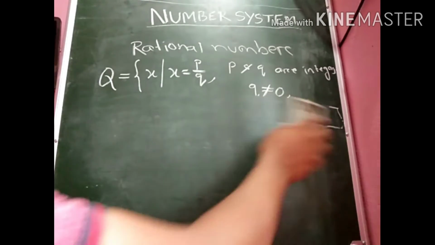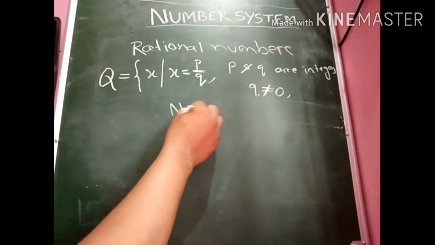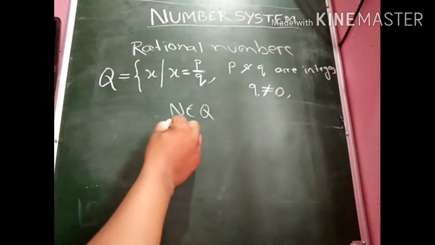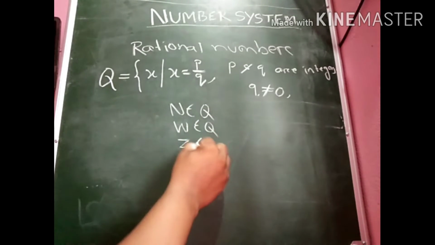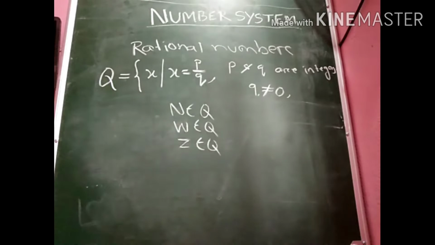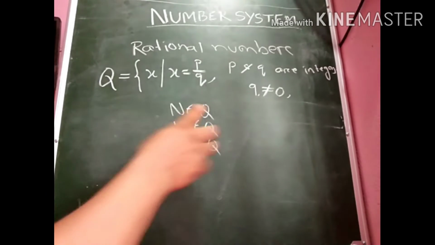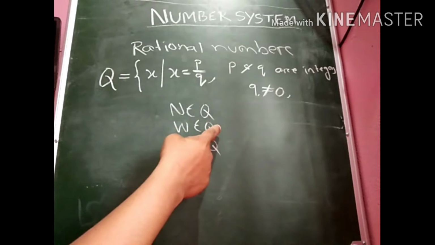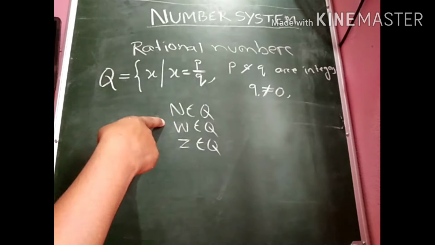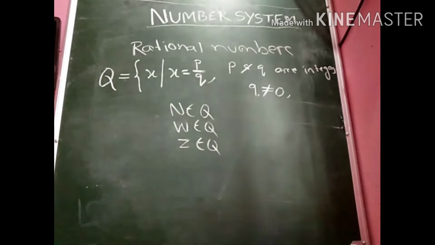So we have seen that all natural numbers belong to rational numbers, all whole numbers belong to rational numbers, all integers belong to rational numbers. Then, is the reverse true? That means, are all rational numbers natural numbers, are all rational numbers whole numbers, are all rational numbers integers?